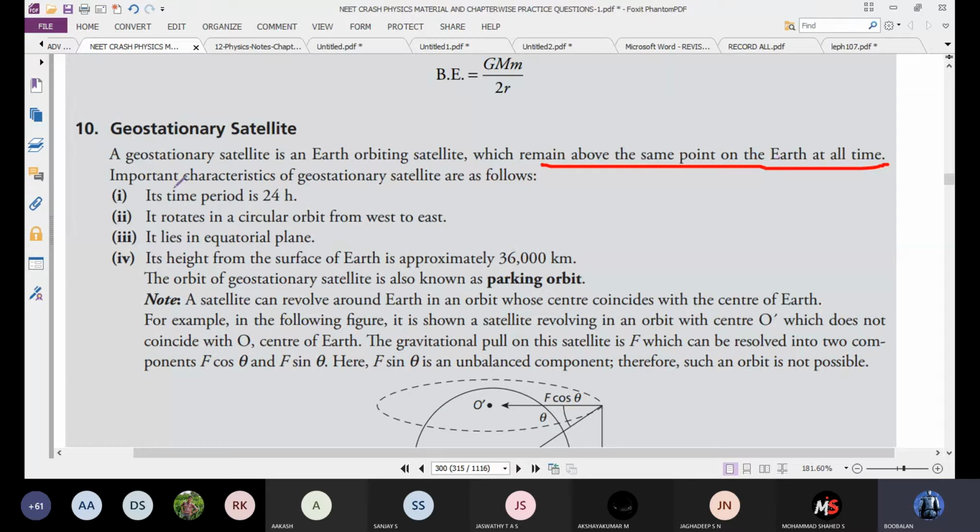So what are the important characteristics? The time period is 24 hours. The rotation of the circular orbit is from west to east, in the equatorial plane. The height from the surface of Earth is approximately 36,000 kilometers. Sorry, that is the radius only.